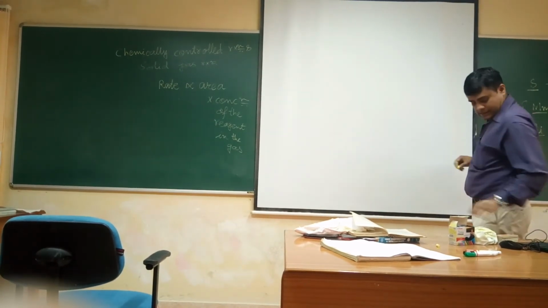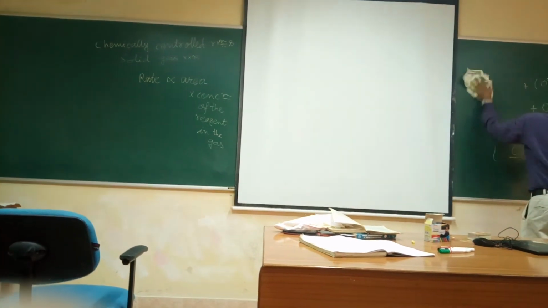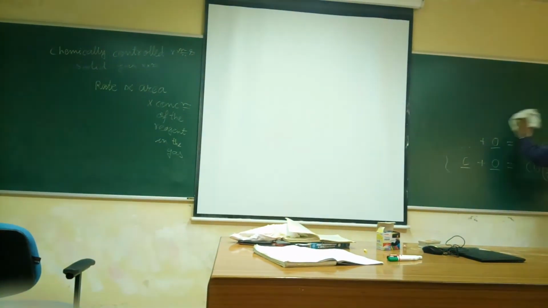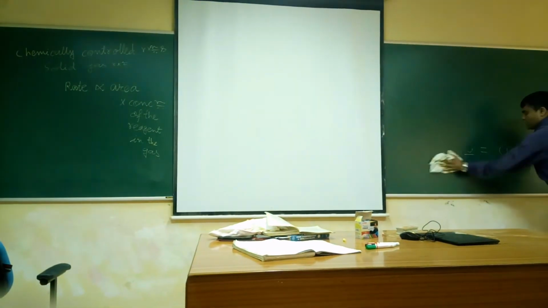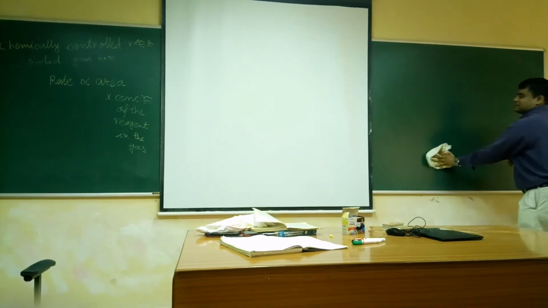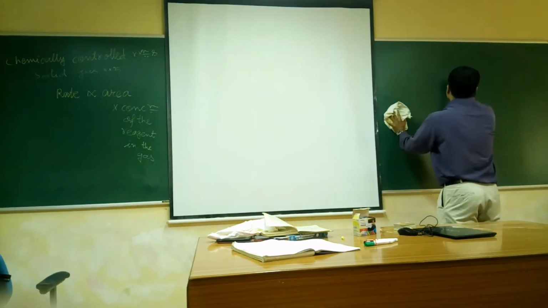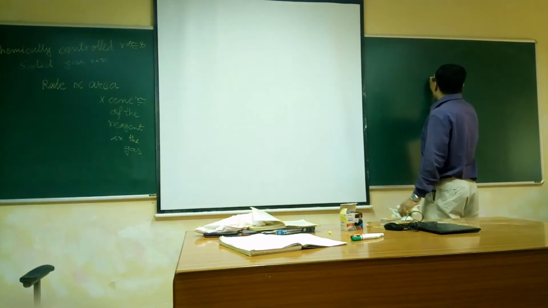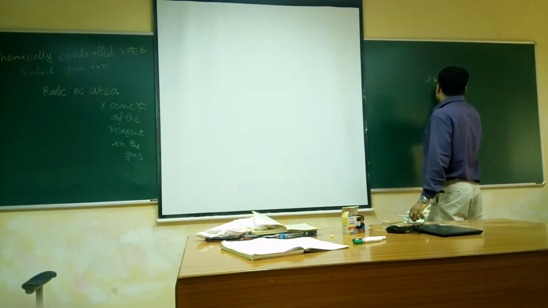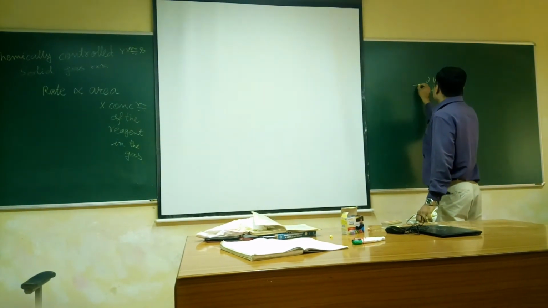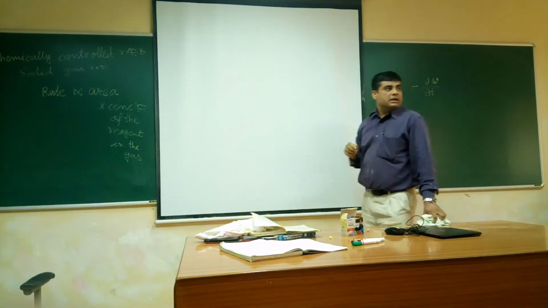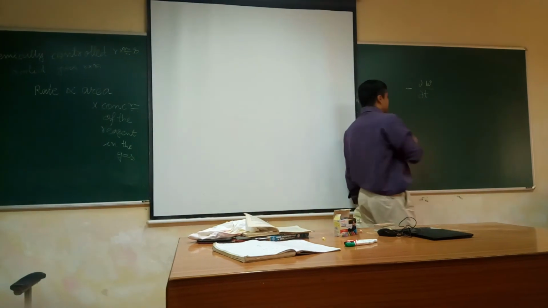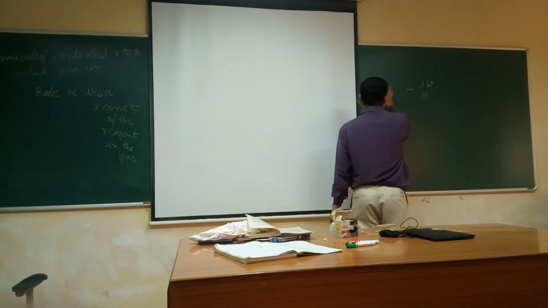Now rate can be written as, if the solid that is being reacted has weight W, minus dW dt. We can write rate in terms of this.